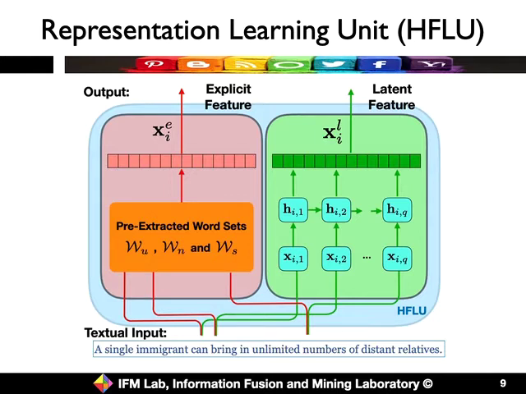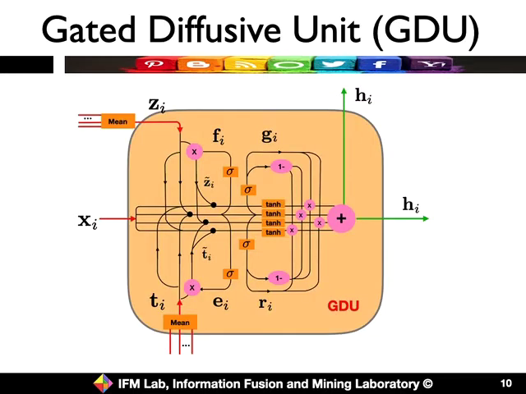Based on the same textual input, we can also use an LSTM to extract latent features, denoted as x_i^l. Both are concatenated together and serve as input for the gated diffusive unit.